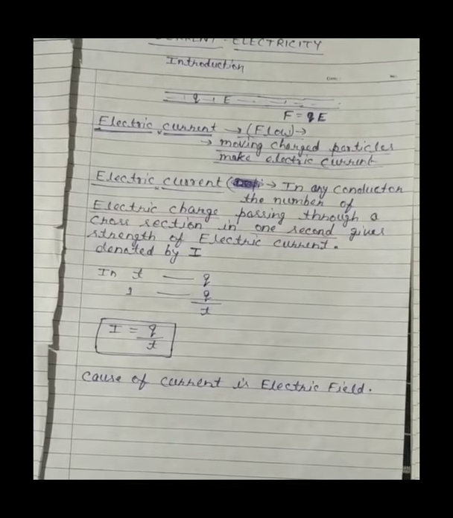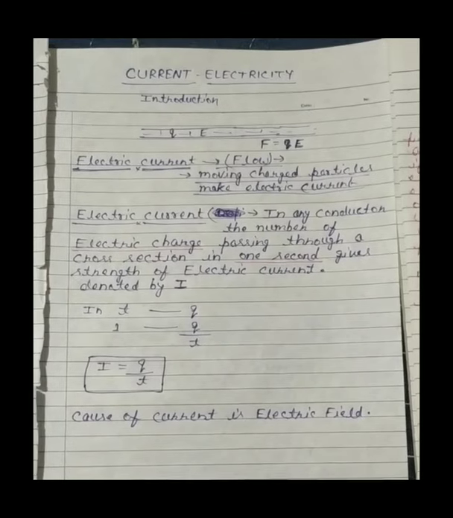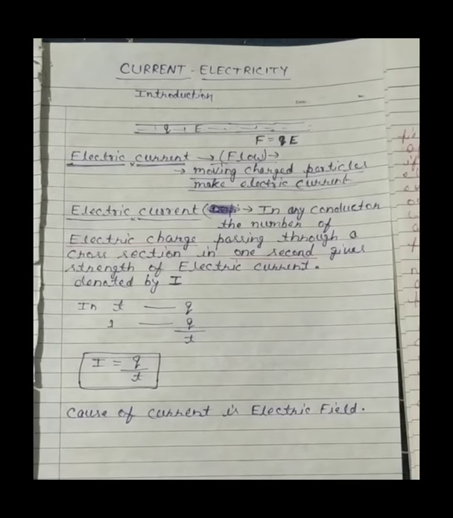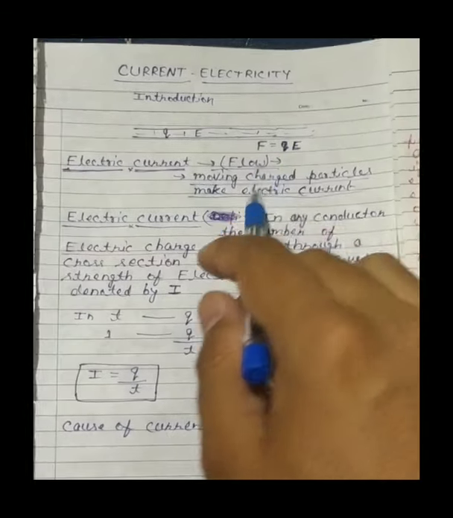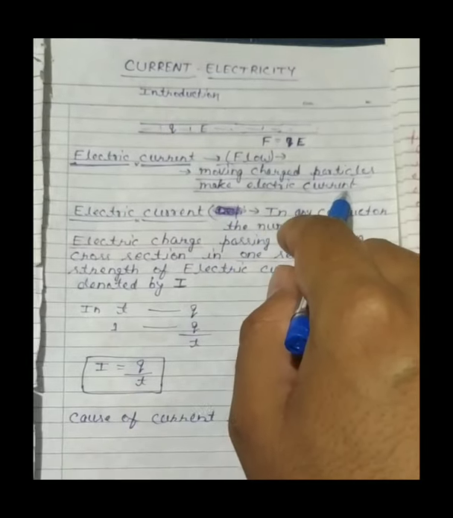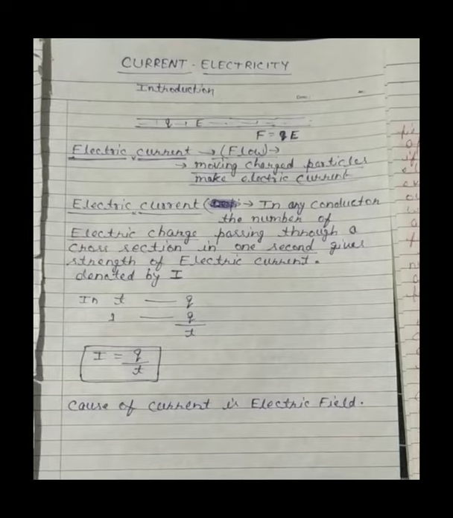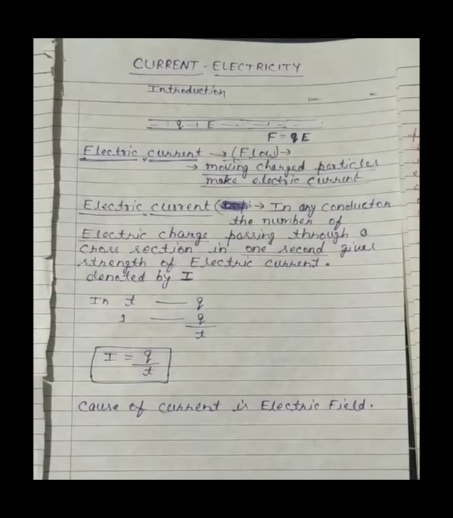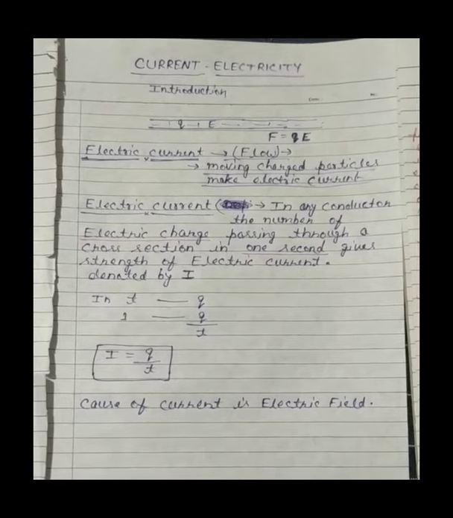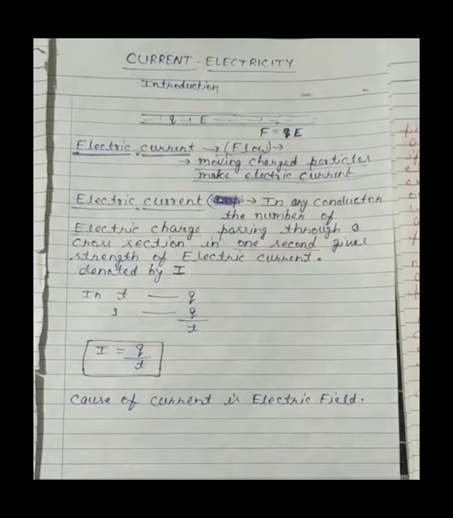So if the charges are moving, then we can say moving charged particles make electric current. Why should they move? Because there is an electric field.